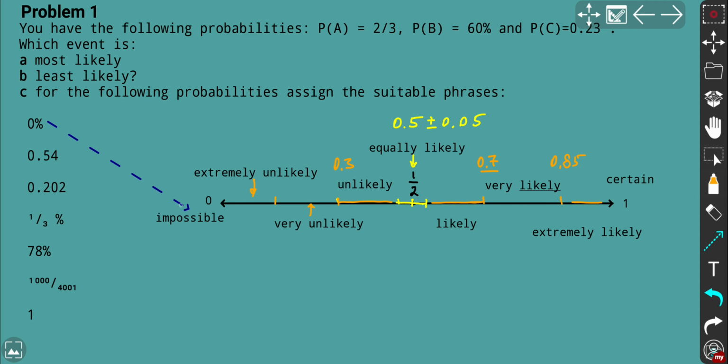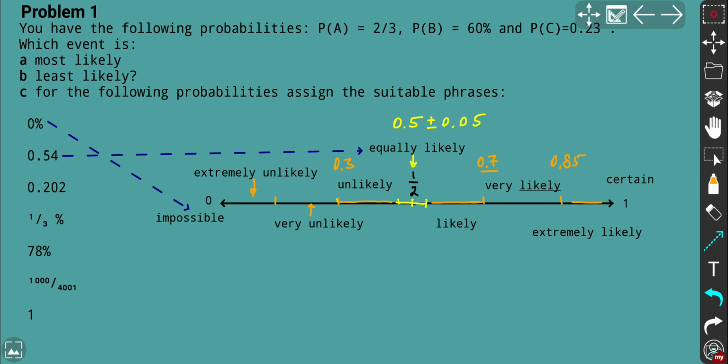What about 0.54? It's definitely around 1/2 or around 0.5, plus minus 0.05. In this case, we can consider that events with this probability 0.54 are going to be equally likely. That's 50% of happening and not happening, for example.